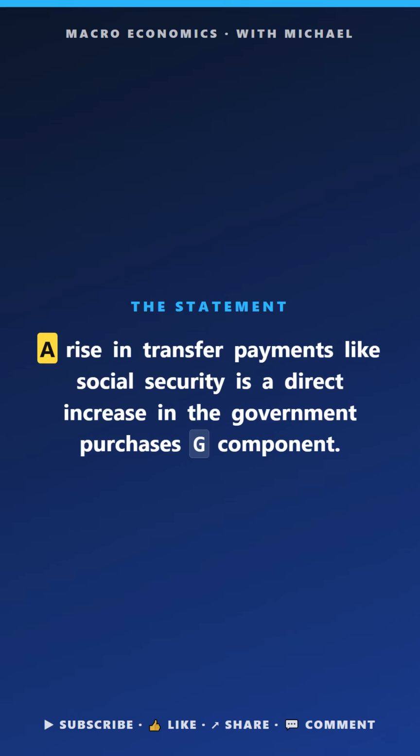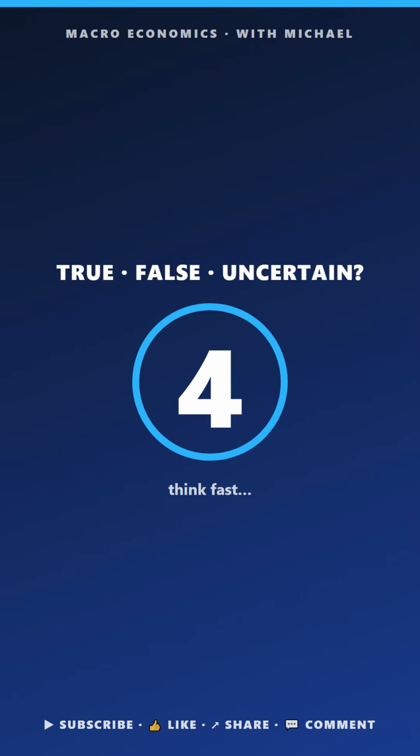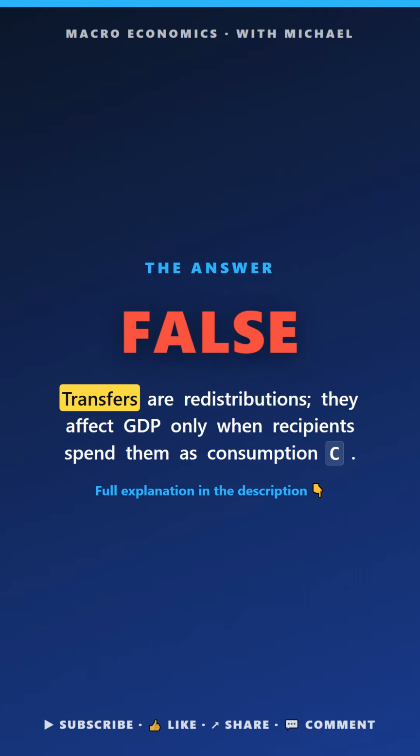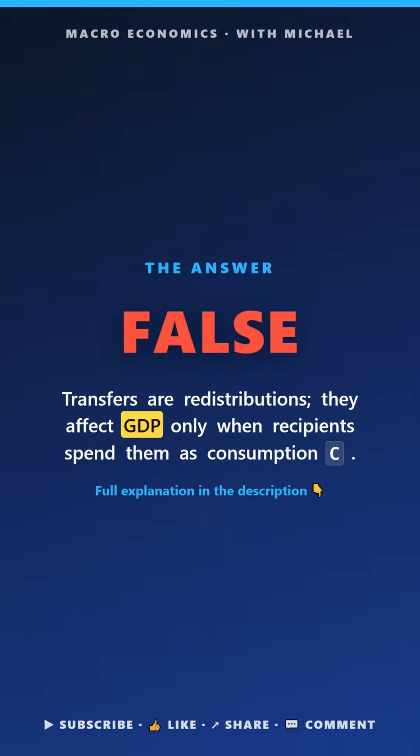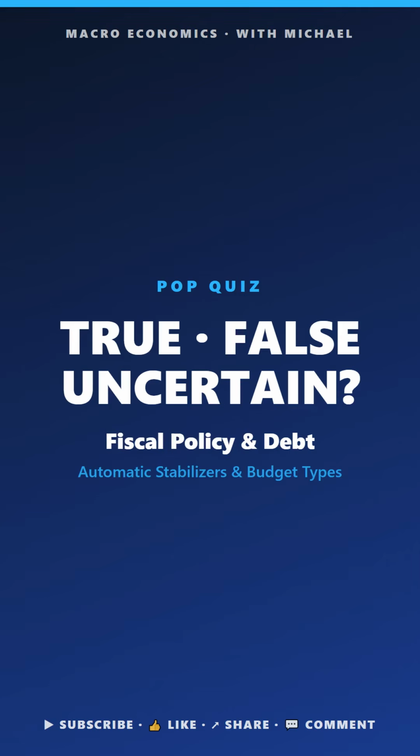Macro Pop Quiz. Fiscal policy and debt. True, false, or uncertain. A rise in transfer payments like Social Security is a direct increase in the government purchases G component. The answer is false. Transfers are redistributions. They affect GDP only when recipients spend them.